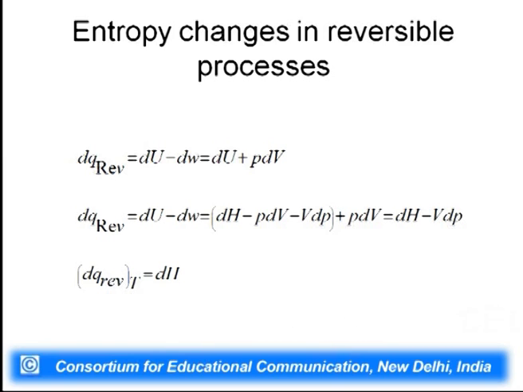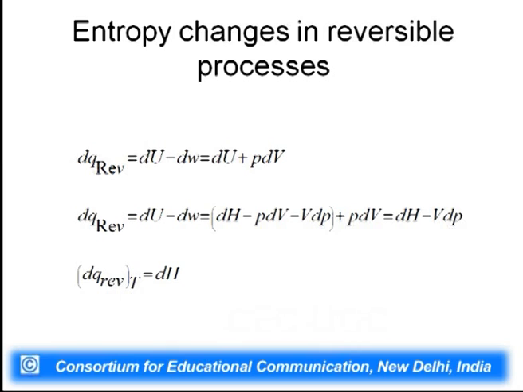So, if the process is reversible, you can simply write dw is equal to minus P dV. So, minus dw is plus P dV. So, dq reversible is equal to dU plus P dV. This is the first formula which we are going to use when we calculate entropy change for a reversible process.